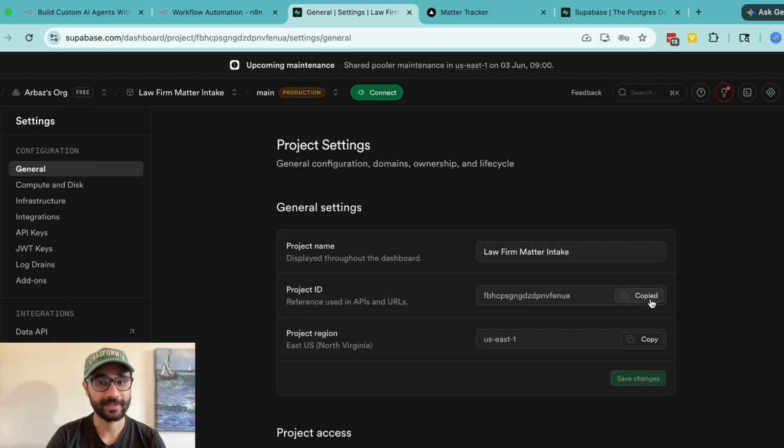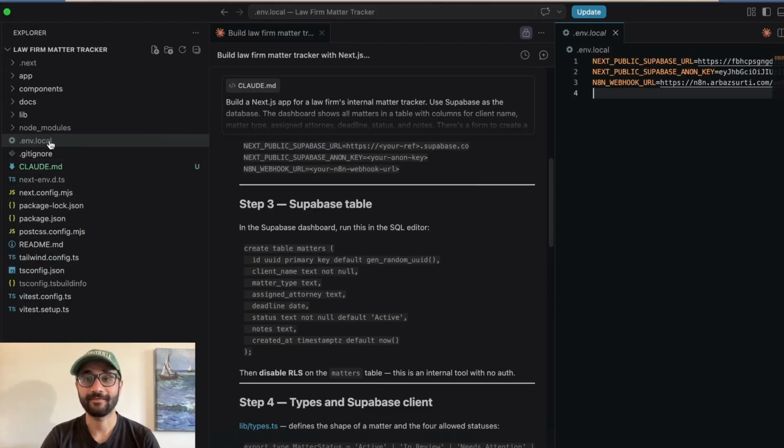So I'm going to copy this, and we're going to go back to Visual Studio Code, and inside our .env.local file, we need to provide that ID that we copied as the NEXT_PUBLIC_SUPABASE_URL. But make sure you attach an HTTPS in front of it before you paste the key.